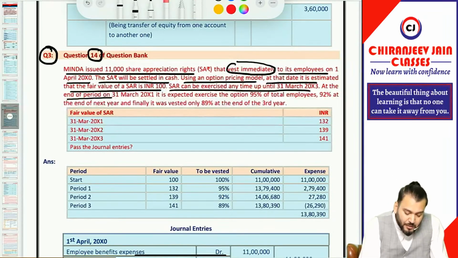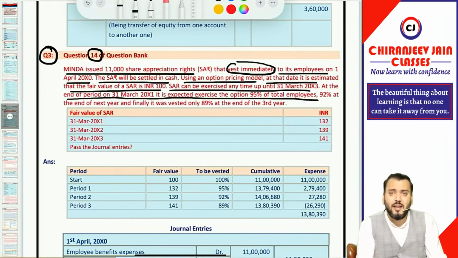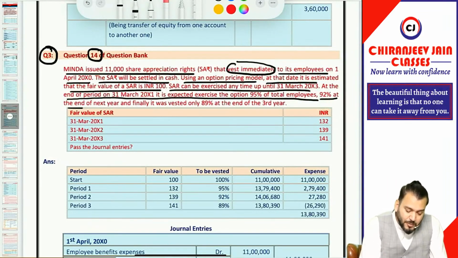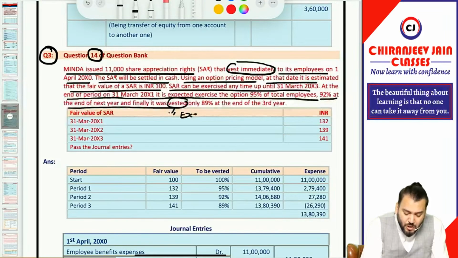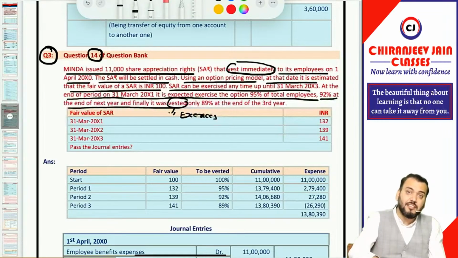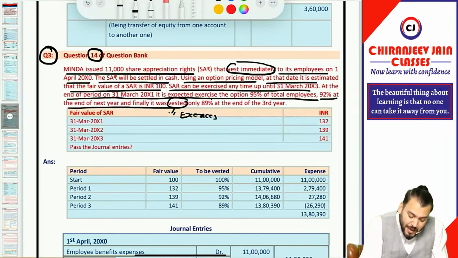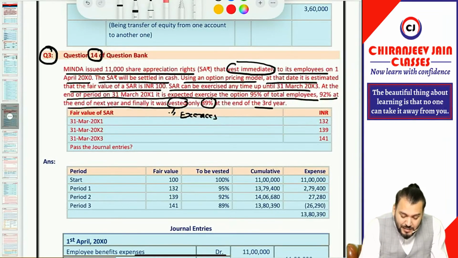At the end of period 1 it is expected that 95% of the total employees may exercise the option, then 92% at the end of the next year, and finally it was vested. It should not be vested, it should be exercised. There is some clerical mistake in the question given by ICAI. The same question can be asked in exam with some typo mistake, but ignore it. It was exercised by only 89% of the employees at the end of the third year.